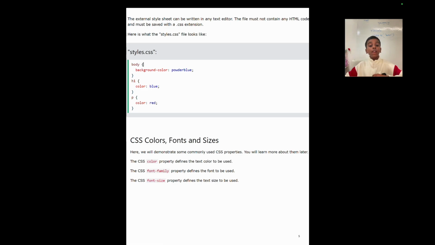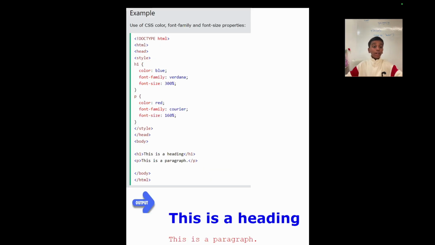The CSS color property defines the text color to be used. The CSS font-family property defines the font to be used. The CSS font-size property defines the text size to be used. Let's have an example for this. Here we have an example which has a head.